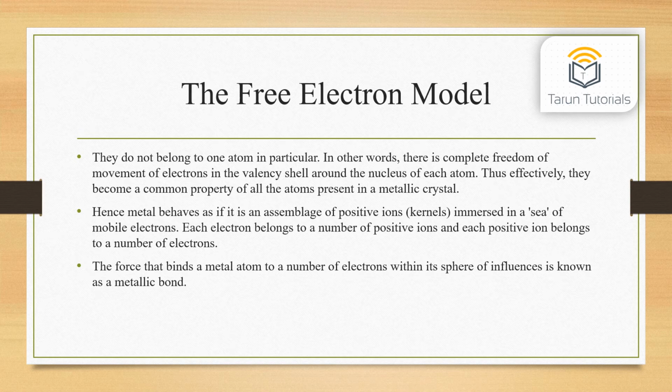In other words, there is a complete freedom of movement of electrons in the valence shell around the nucleus of each atom. Thus, effectively, they become a common property of all the atoms present in the metallic crystal. Hence, metal behaves as if it is an assemblage of positive ions, that is kernels, immersed in a sea of mobile electrons. Each electron belongs to a number of positive ions and each positive ion belongs to a number of electrons. The force that binds a metal atom to a number of electrons within its sphere of influence is known as a metallic bond.